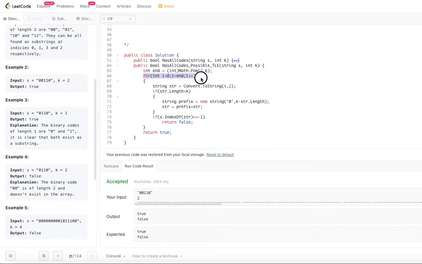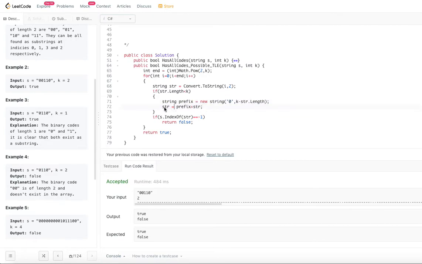We will start with 0 and go on till the end, and try to convert that number to a binary string. This is a way that we can convert. But if you convert 0 to binary, it's going to give just 0, and if you convert 1 to binary, it's going to give just 1. That means a single digit. But what if k is 10? You need to prepend zeros for the strings that don't have enough characters. That is taken care of here: if the string length is less than k, we prepend k minus string length zeros.